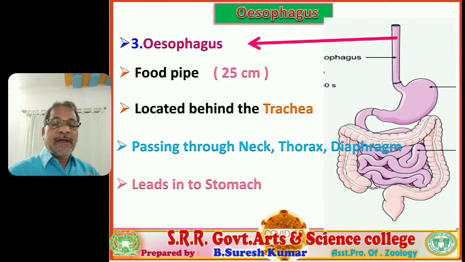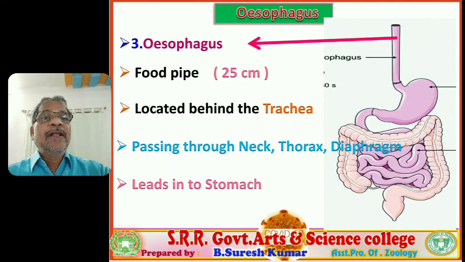Our coelom is differentiated into two compartments. The upper compartment is the thorax region and the lower compartment is the abdominal region. Both are separated by a horizontal partition, and that horizontal partition is the diaphragm. So the esophagus passes through the neck, thorax and crosses the diaphragm, ultimately leading to the stomach, which is seated in the abdominal cavity. Okay, right.